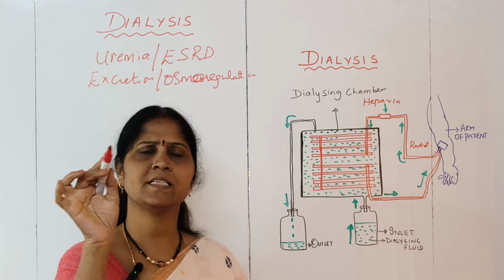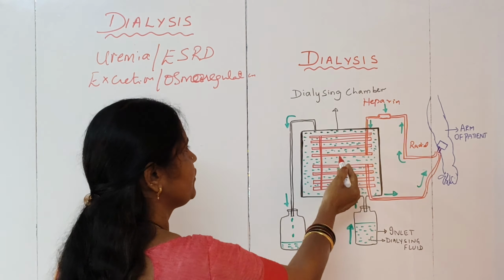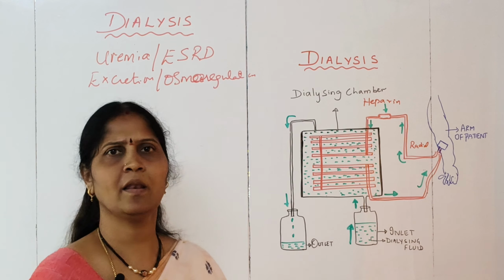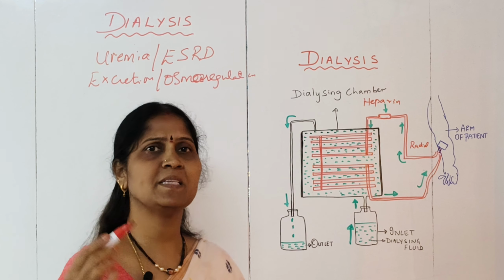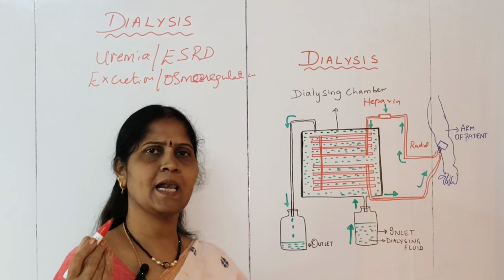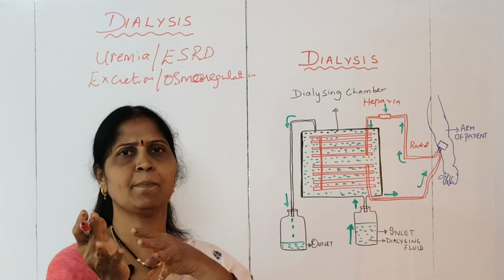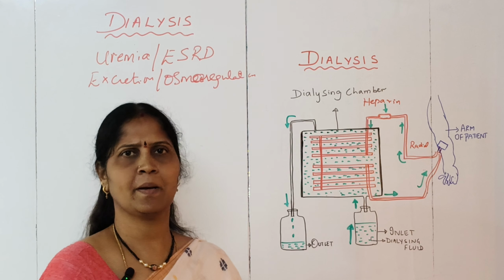Okay, so this dialyzing machine will have all these tubes which are made up of cellophane, and these tubes will be semi-permeable in nature. That is, they allow some particles to get out and some particles to get in. You remember the semi-permeable nature.